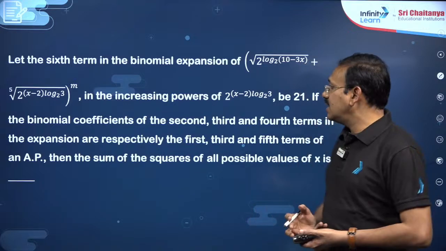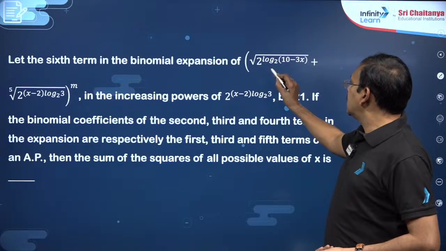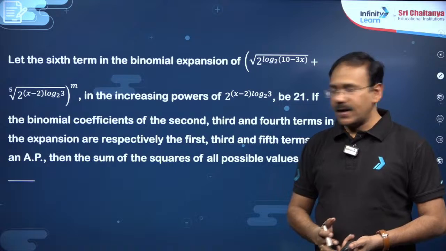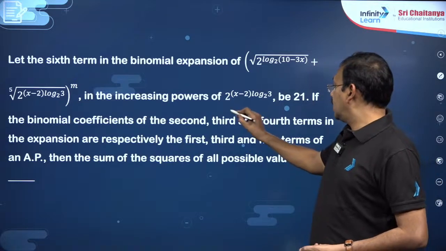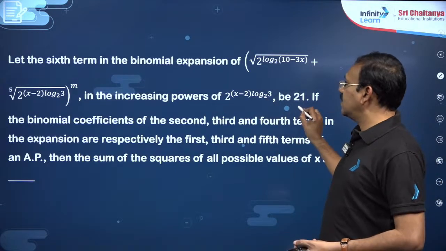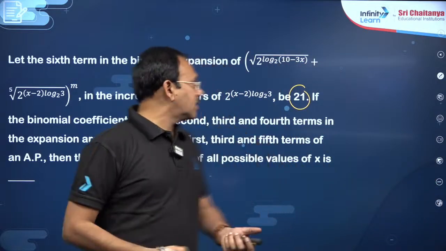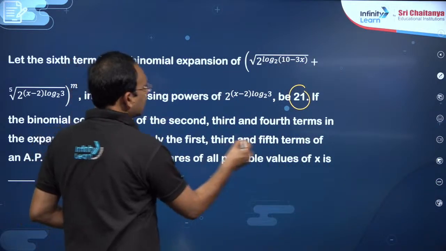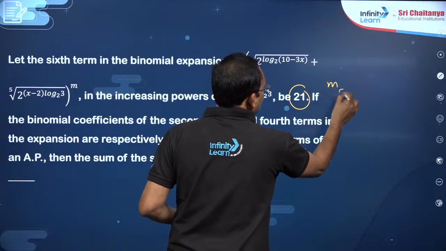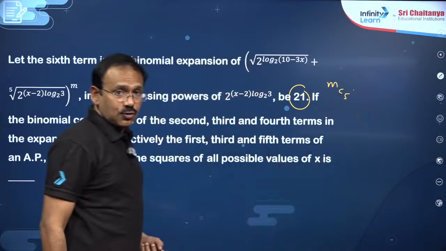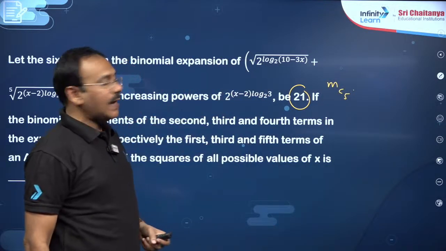So dear students, this is (a + b) to the power m, and the terms are increasing in the same order. The sixth term is 21. How do you write the sixth term, my dear friends? Sixth term means, with power m, mC5 into x to the power of m minus 5.